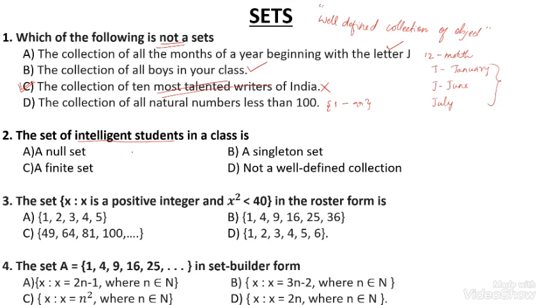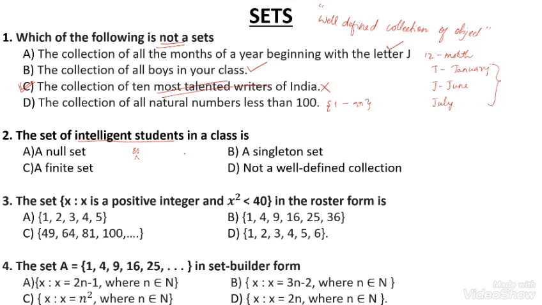If in a class there are, for example, 80 students, everyone has their own intelligence in their own way. We can't segregate who is intelligent and who is dull. That's why it is not well defined.